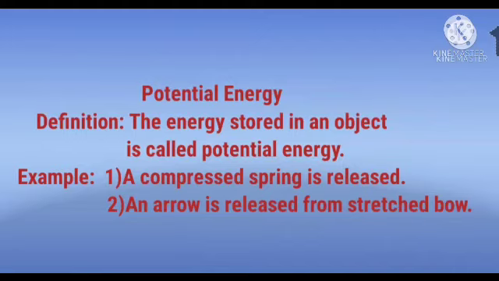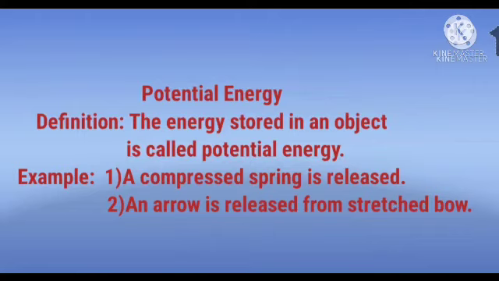First example is a compressed spring is released. That is, we compress the spring, storing some energy, and then it is released. Second example is an arrow released from a stretched bow, which is another example of potential energy.